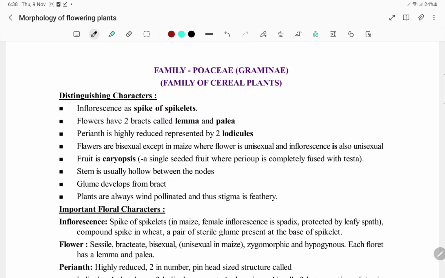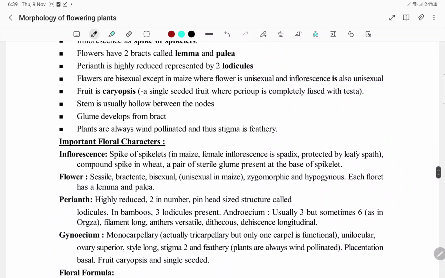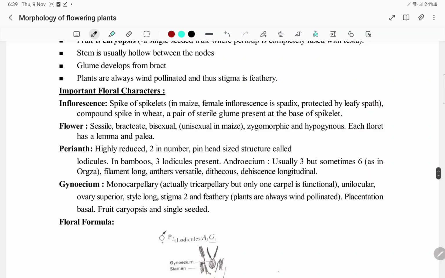Fruit is caryopsis, which is single seeded fruit, where pericarp is completely fused with testa. Stem is usually hollow between the nodes. Glumes develop from bracts. Plants are always wind pollinated, so the stigma is feathery. Spike or spikelet. In maize, female inflorescence is spadix, protected by leafy spathe. Compound spike in wheat. A pair of sterile glumes represent the base of spikelets.